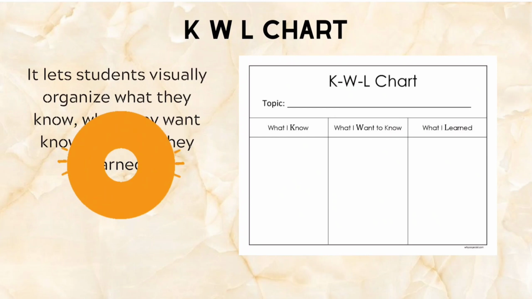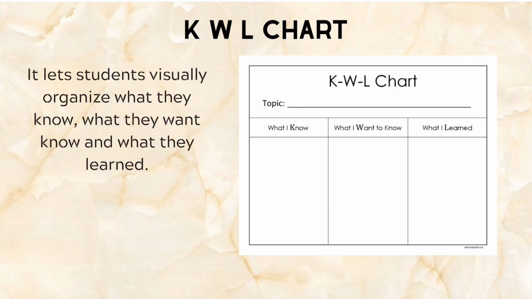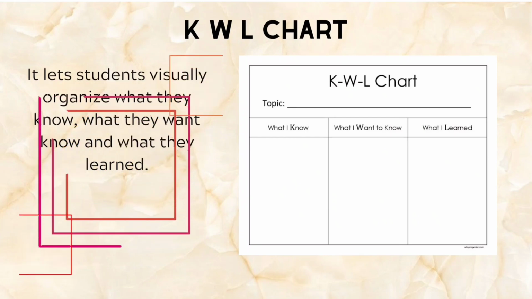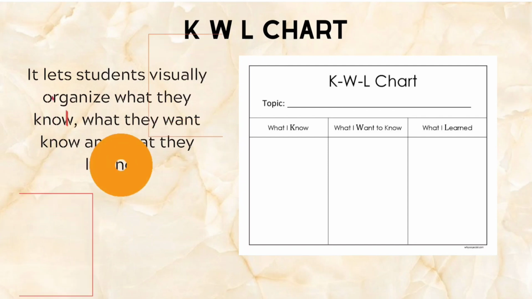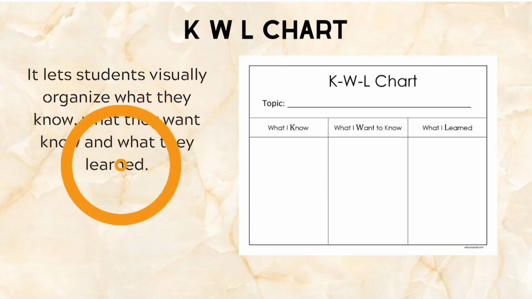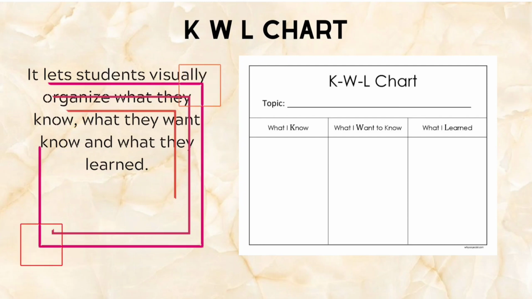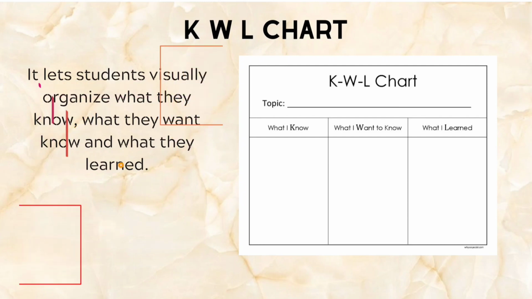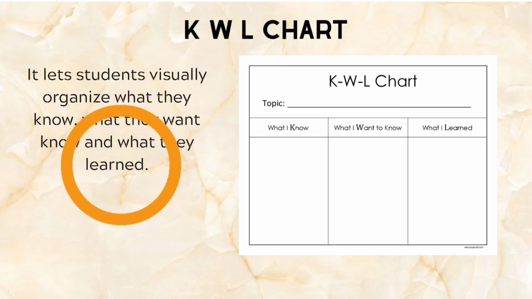KWL chart. It lets students visually organize what they know, what they want to know, and what they learned. K stands for know, W stands for want, and L stands for learn. The students could write what they know, what they want to know, and what they learned from a particular topic.